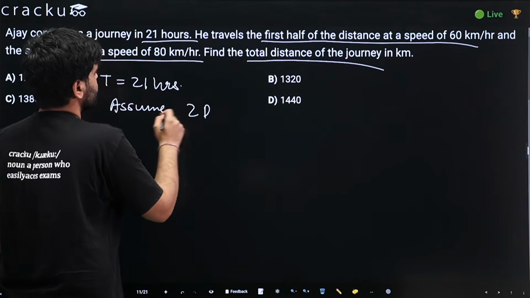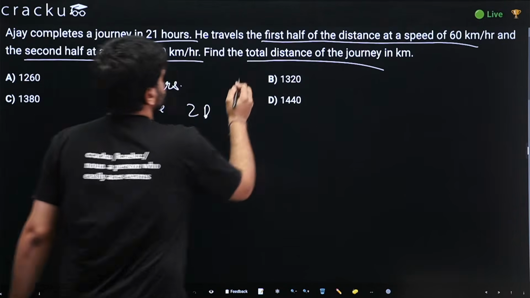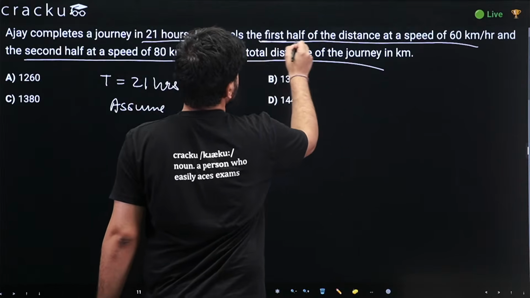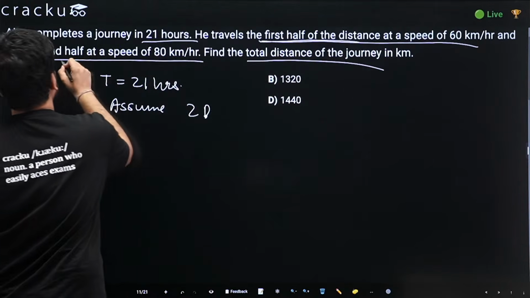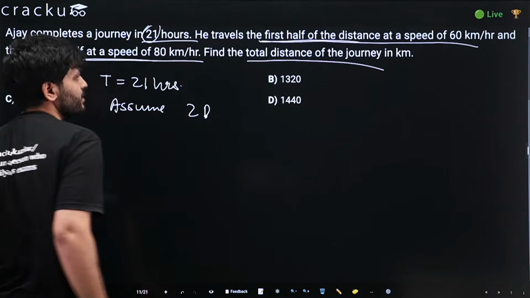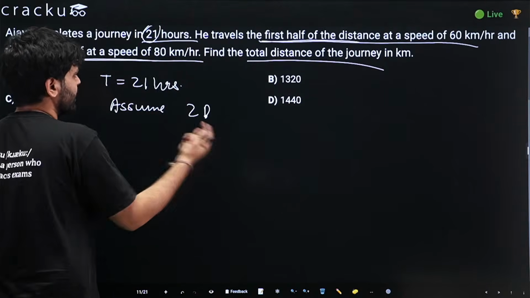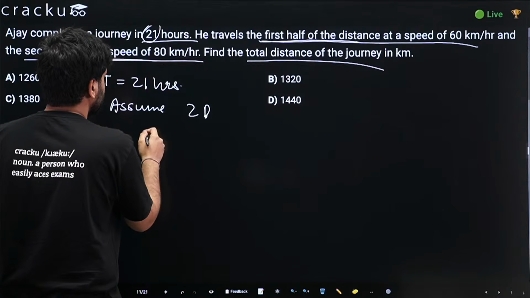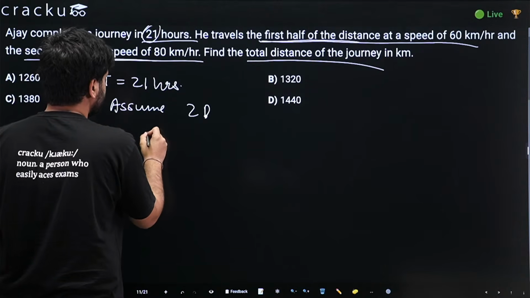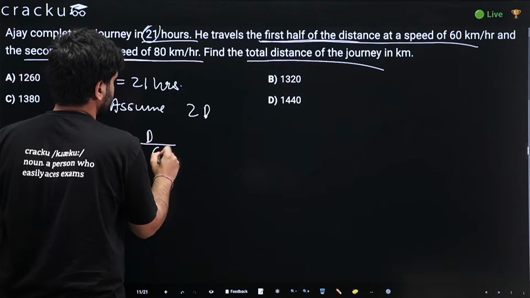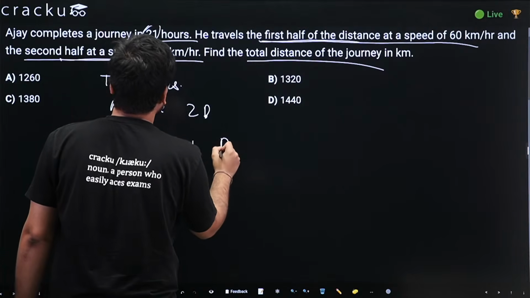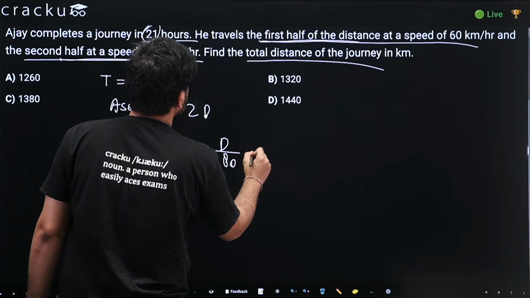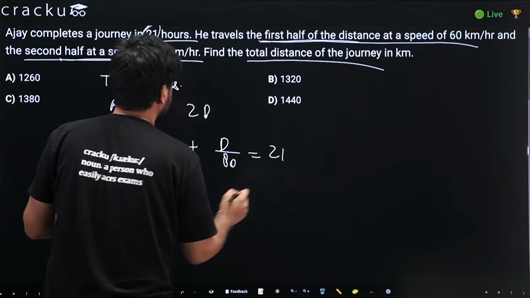Now, can we write that the time taken in this half plus the time taken in this half is equal to 21, right? So let's calculate the time taken in each half. In the first half, it would be distance d upon speed 60, plus second half distance d upon speed 80. This is equal to 21 hours.